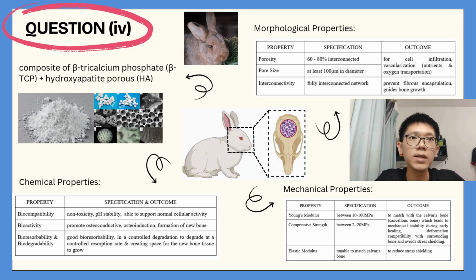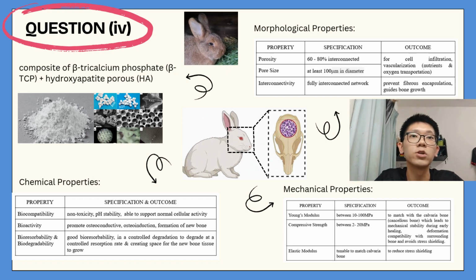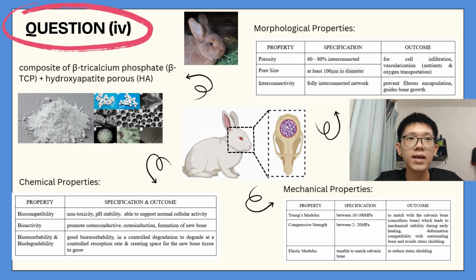Good bioresorbability and controlled degradation make the material degrade at a controlled resorption rate, creating space for new bone tissue to grow. For morphological properties, we need to include the material porosity, which is 16 to 18 percent interconnected, and a pore size of at least 100 micrometers in diameter for infiltration and vascularization to promote nutrient and oxygen transportation. The fully interconnected network of the material can prevent fibrous encapsulation and guide bone growth.